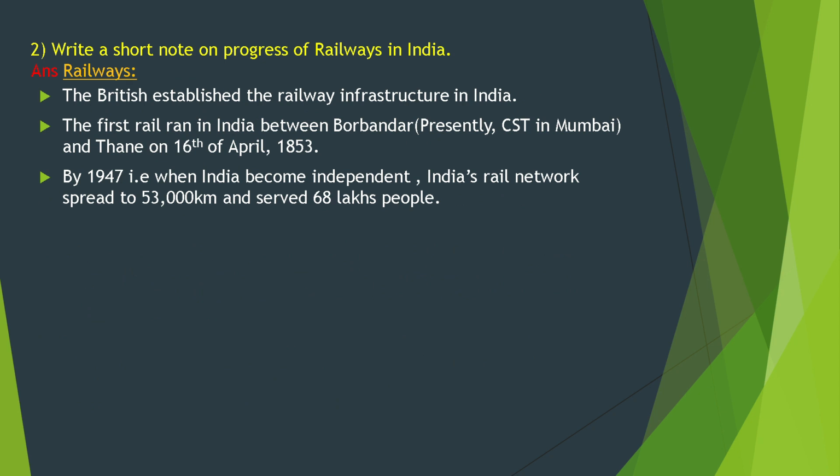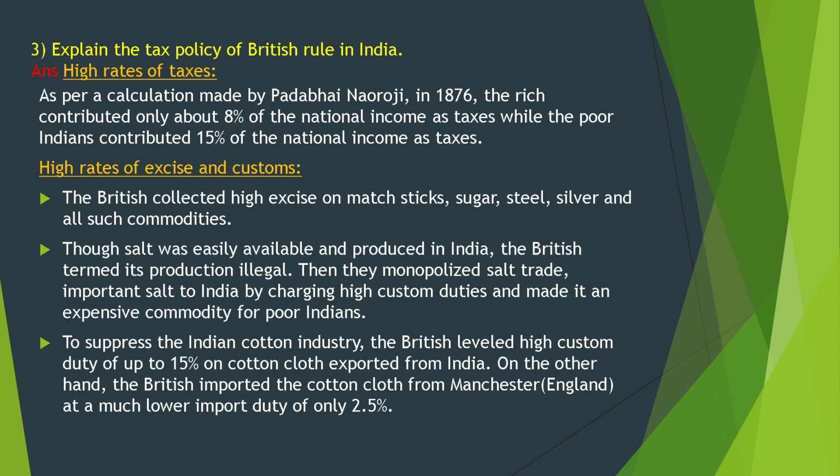By 1947, when India became independent, India's rail network had spread to 53,000 km and carried 68 lakh people.